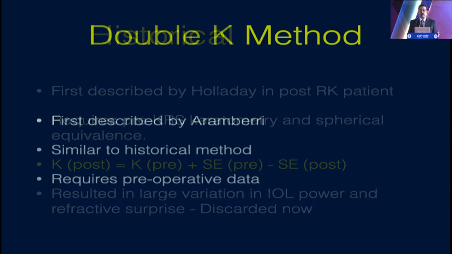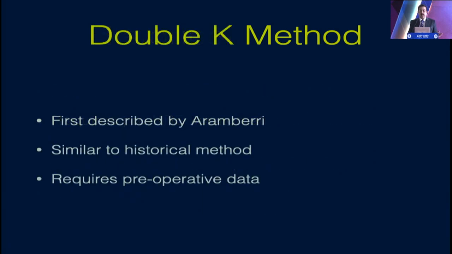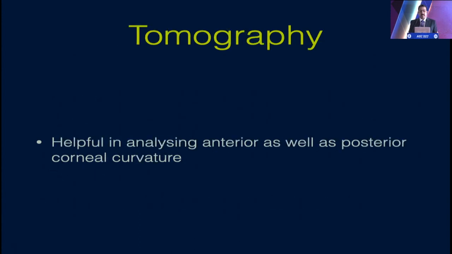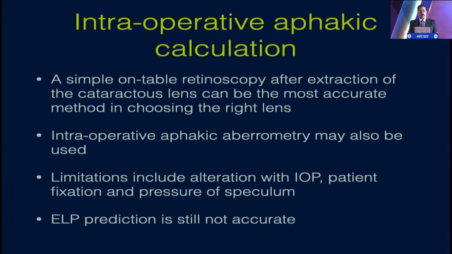So the formulae which are supposed to be used in these patients: the historical method is a matter of history now because we have better things, and we do not rely upon it so much. The ASCRS online formula is freely accessible on the website, which allows the input of the data available with or without the preoperative data. Multiple formulae are available to calculate the IOL power, and an average of all the formulae is also displayed. Tomography is also helpful in analyzing the anterior as well as the posterior corneal curvature.